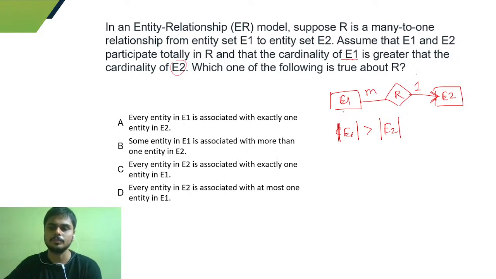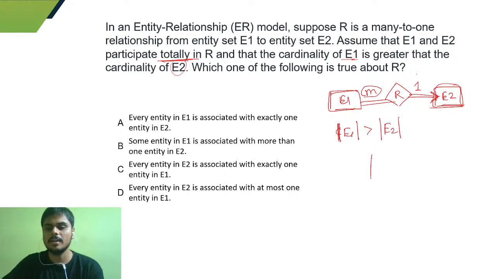As you can see, both of them are total participation, as it is given over here. So E1 is participating totally, and it is participating with a cardinality of many. So many entities from E1 are associated with exactly one entity of E2.